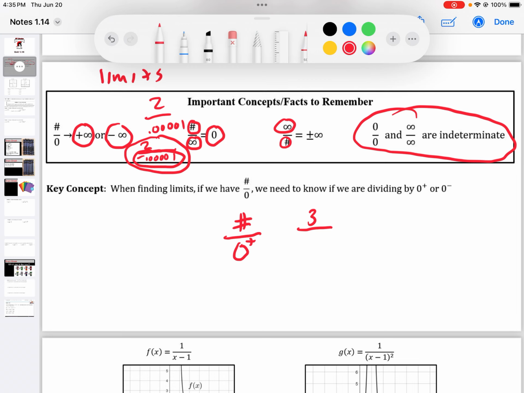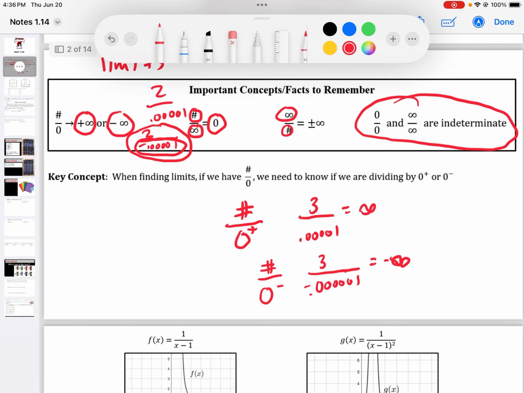If I have 3 over 0.00001, we're going to call that infinity. And if I had a number over 0 from the left, like 3 over negative 0.000, a whole bunch of zeros, 1, we would call that negative infinity.